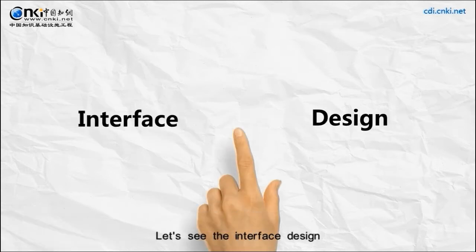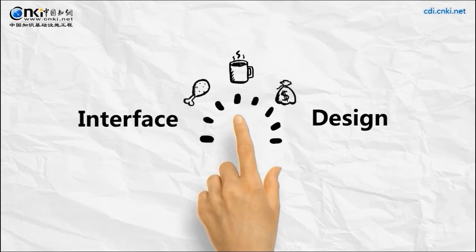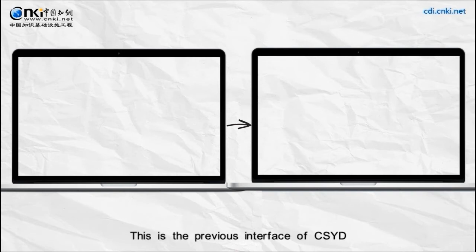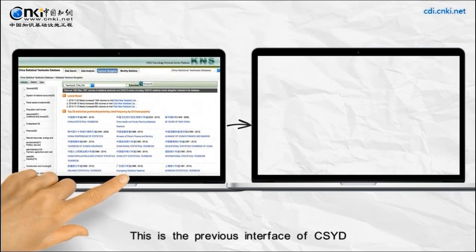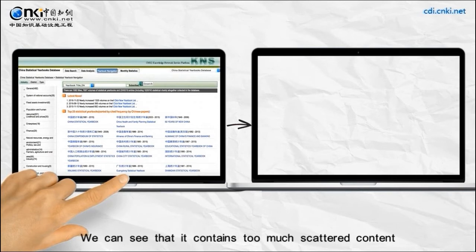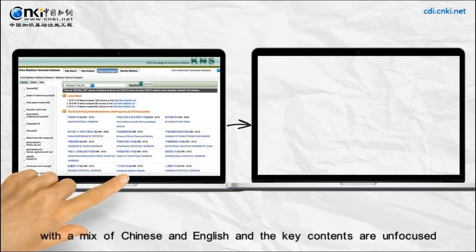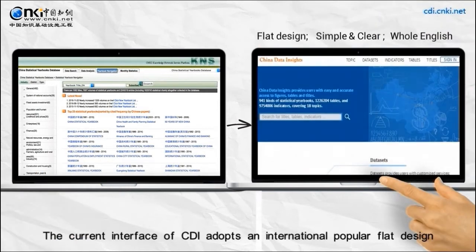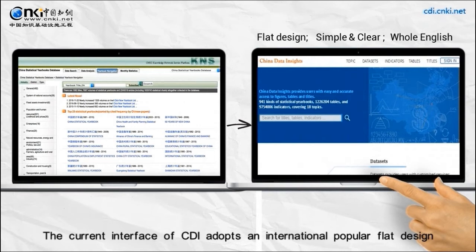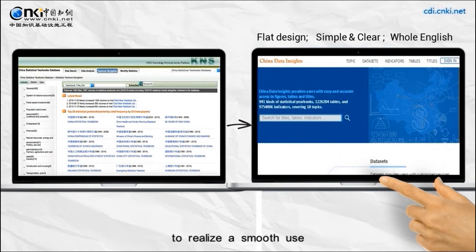Let's see the interface design. This is the previous interface of CSYD. We can see that it contains too much scattered content with a mix of Chinese and English, and key contents are unfocused. The current interface of CDI adopts an international popular flat design to realize a smooth use.